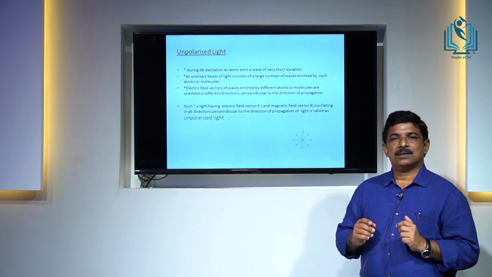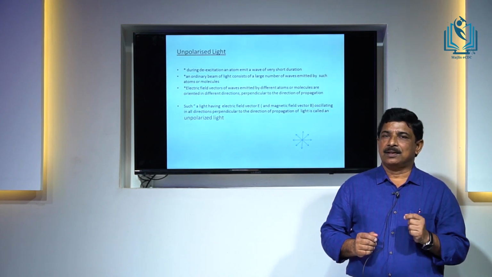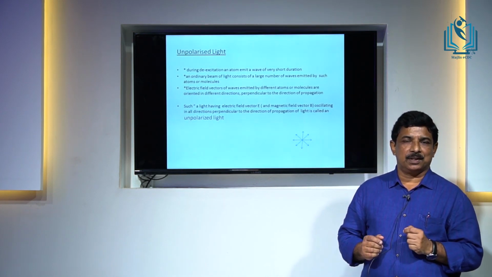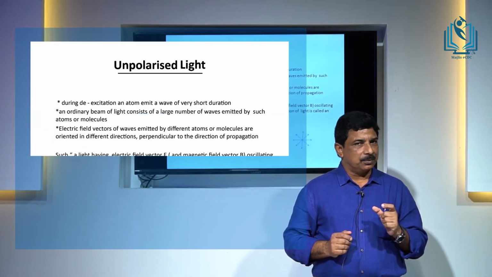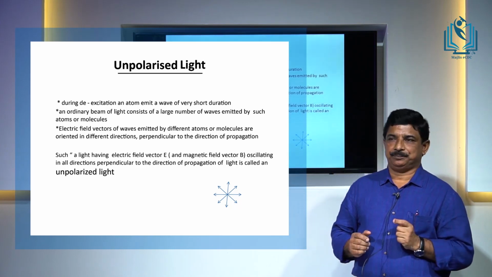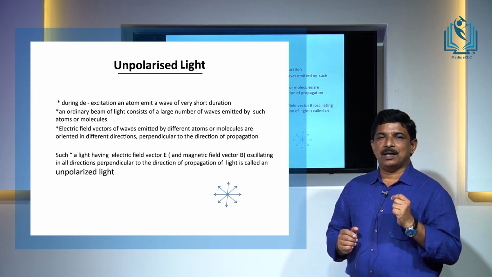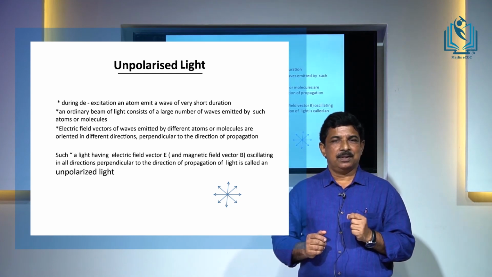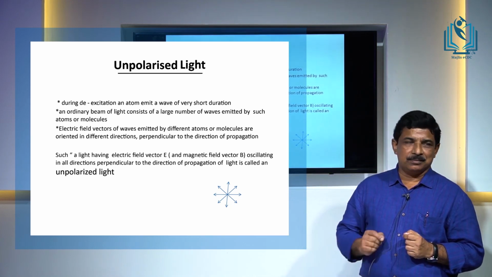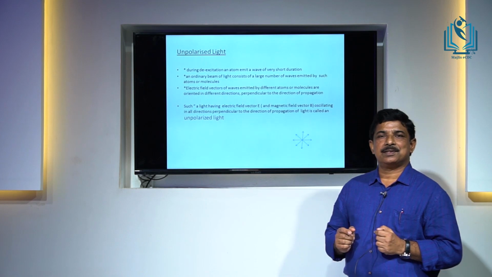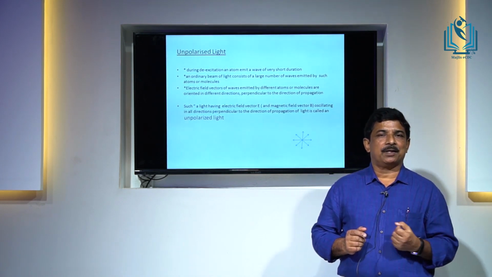Now, what is ordinary light? We can generally say that ordinary light is non-polarized light or unpolarized light. So, what does it mean? For that, we should know what a beam of light actually is. We know light is emitted when atoms at a higher energy level come to a lower energy level. Atoms in the excited energy level, when they come to a lower energy level, emit a wave packet or wave train.